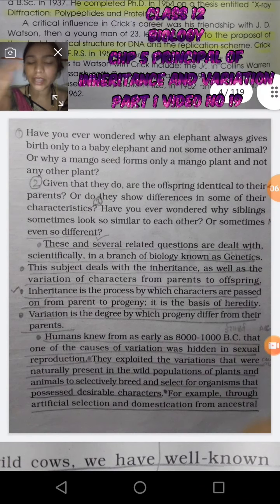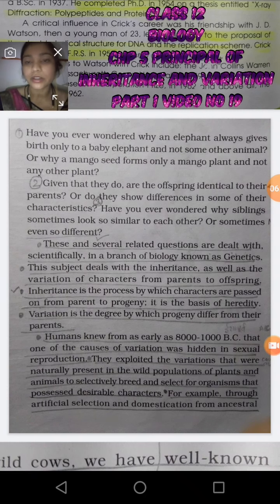So here we have lots of questions that are related to genetics. And yes, we also want the answers to all these questions. Nowadays it is very easy to get the answer, but in earlier times it was quite tough to understand and quite tough to get an answer.